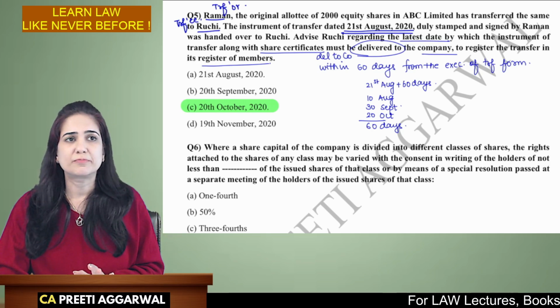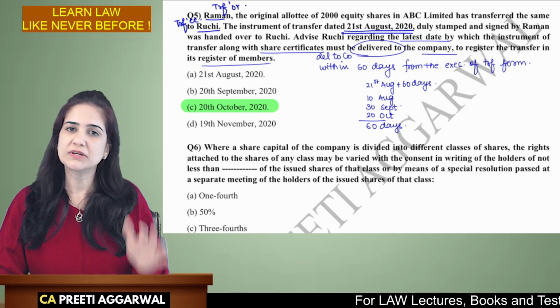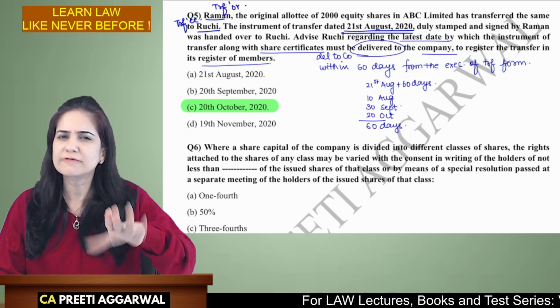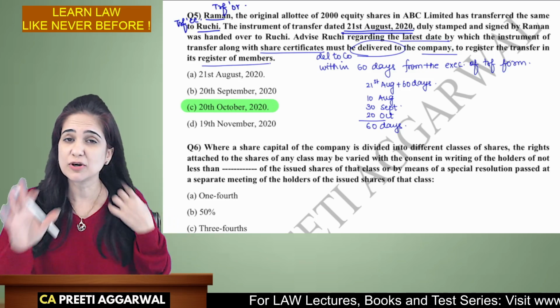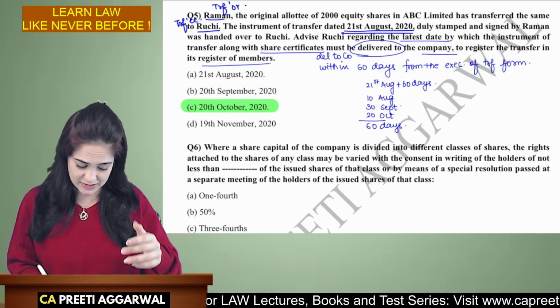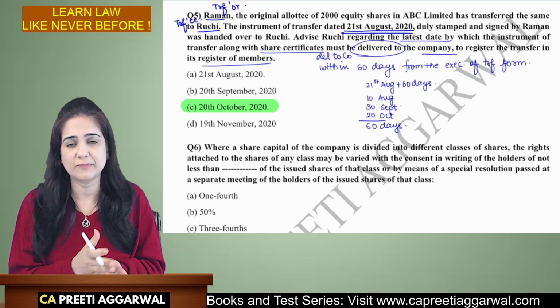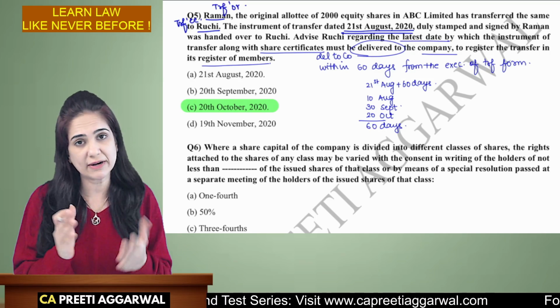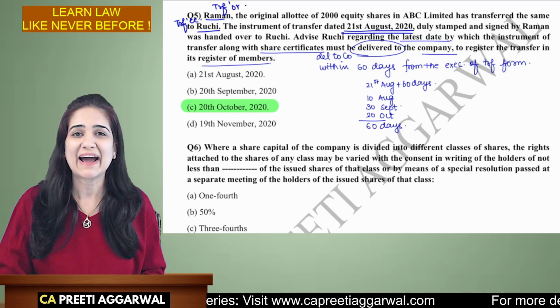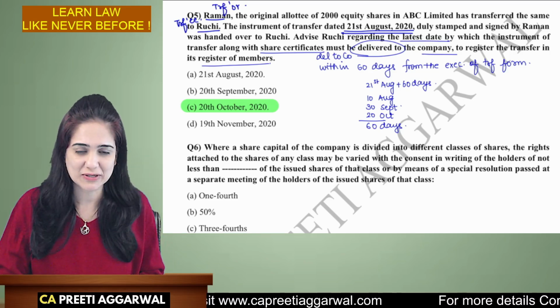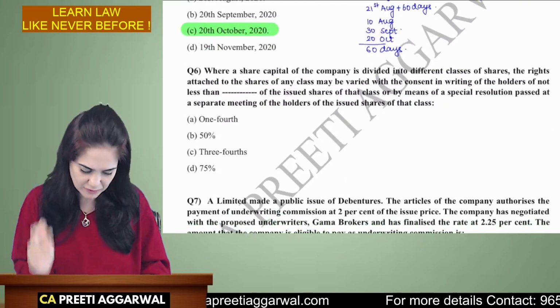Don't be in a hurry to solve these questions. MCQs should take you around 40 to 45 minutes. Give yourself time. Instead of hurriedly solving everything, give yourself time and choose the correct answer. You will get your 1 mark, and MCQs are very scoring. So we should try to get maximum in MCQ.